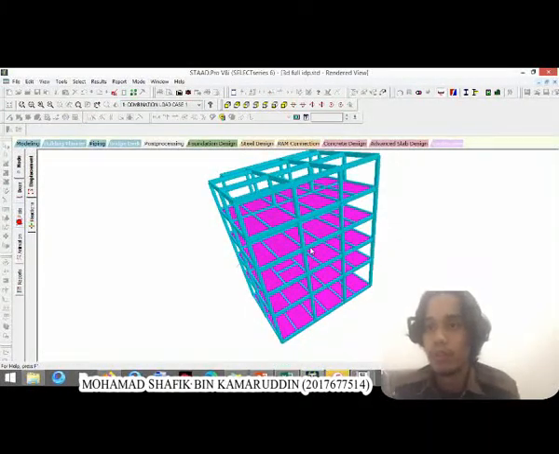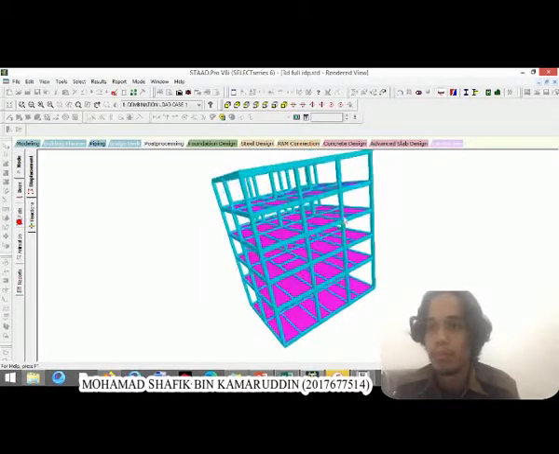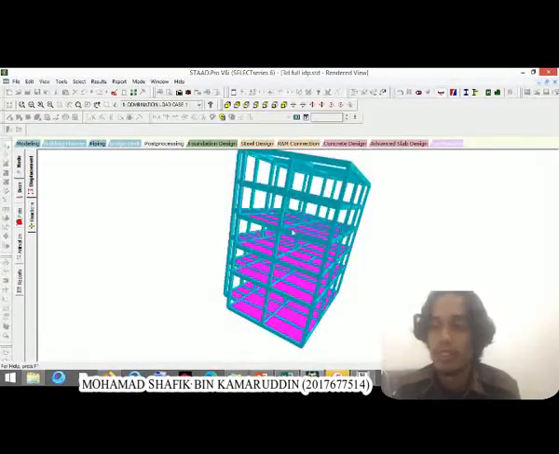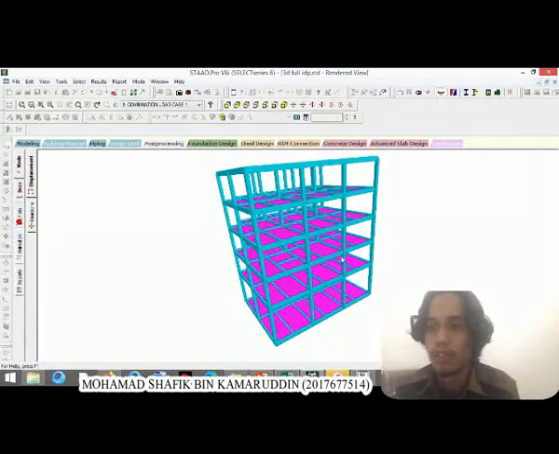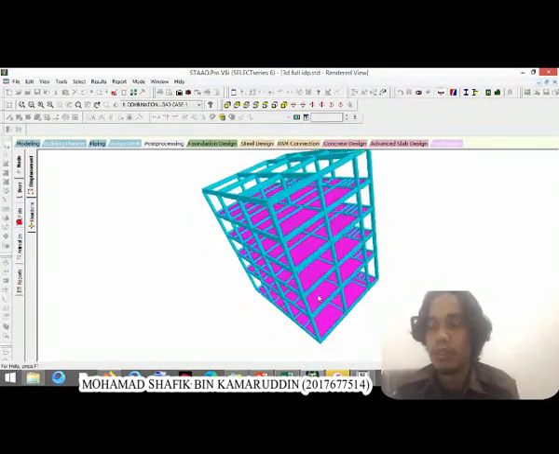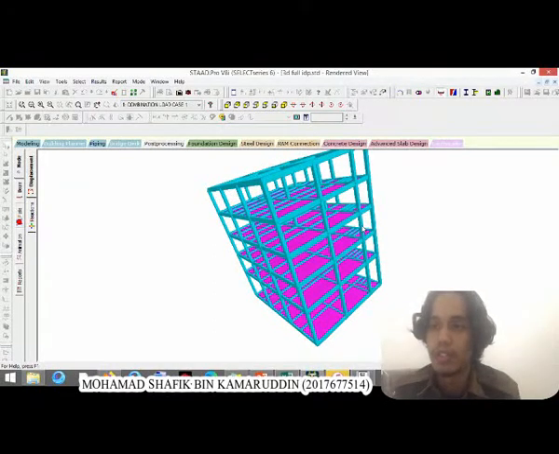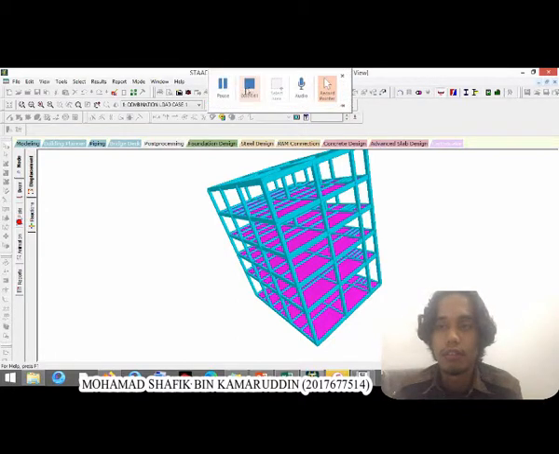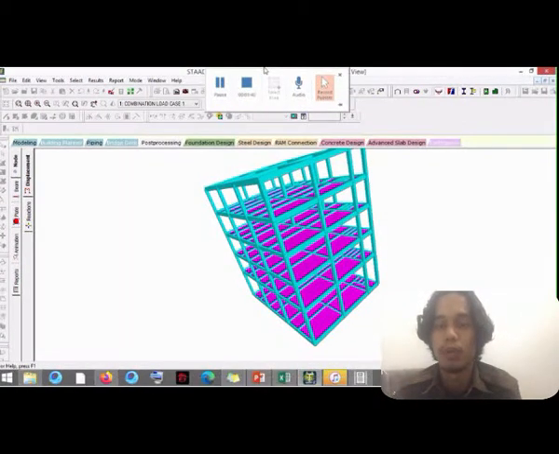Besides that, we can also put it into 3D view. This is a 3D visual of our project. This is how the drawing looks like in 3D. It consists of slab, column, and beam. So after all the analysis of the software, we will compare the value of the software calculation with our manual calculation. So that's all. Thank you.